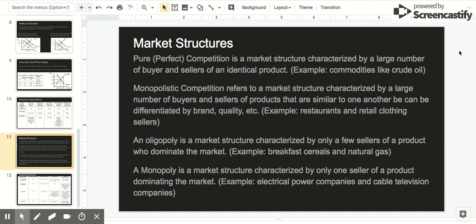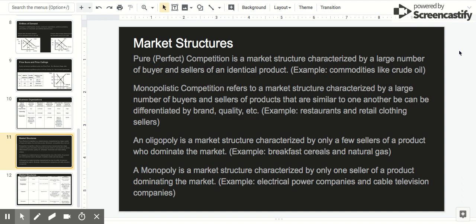The second type of market structure is monopolistic competition. This refers to a market structure characterized by a large number of buyers and sellers of products that are similar to one another, but can be differentiated by brand or quality, things like that. Example, things like restaurants or retail clothing sellers.